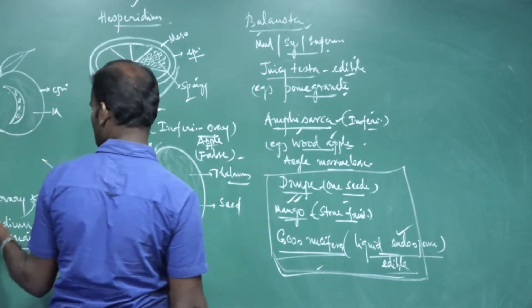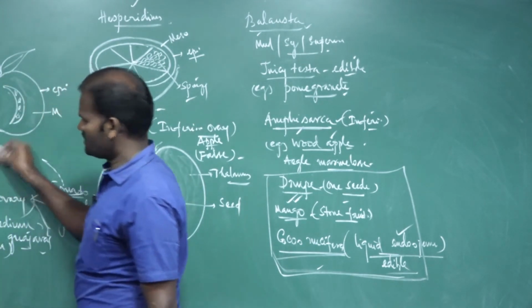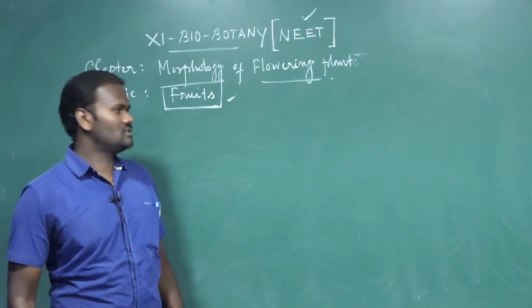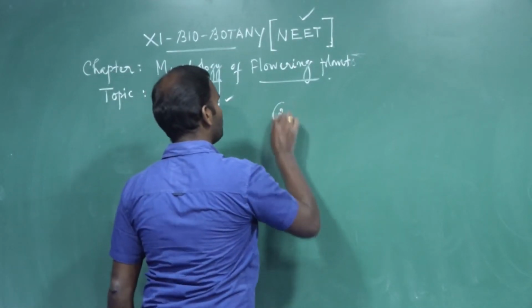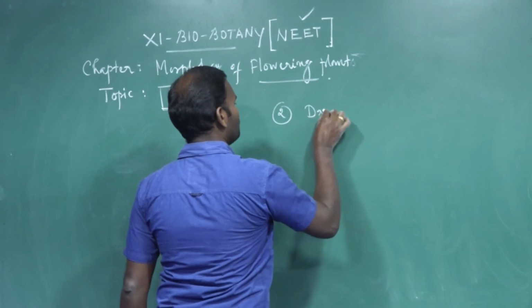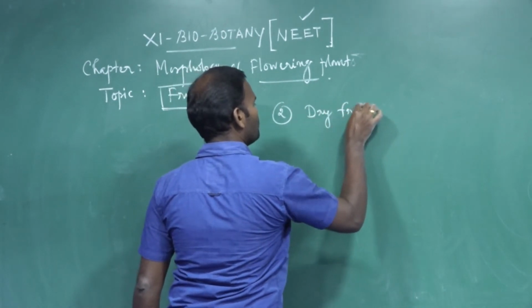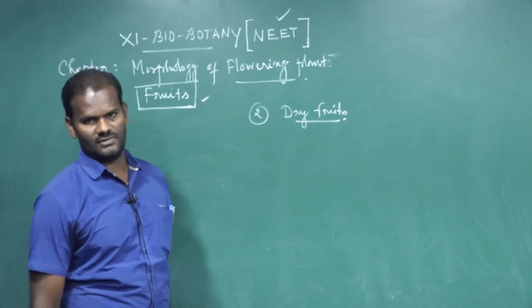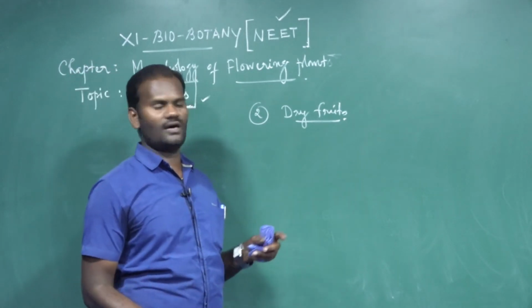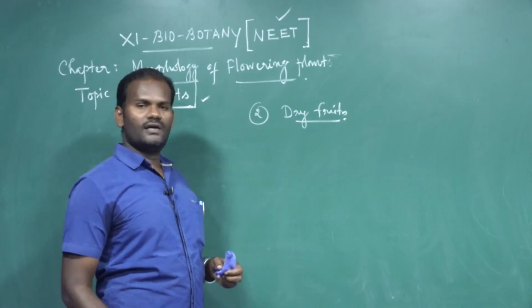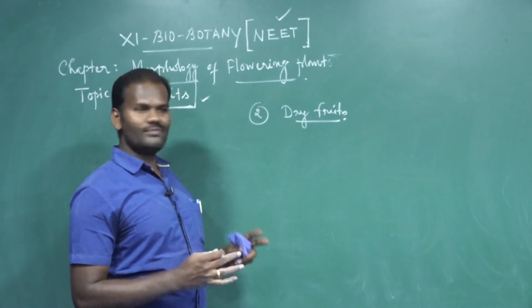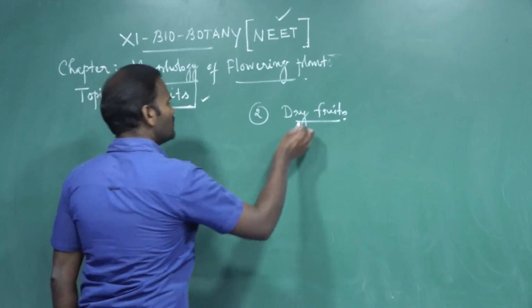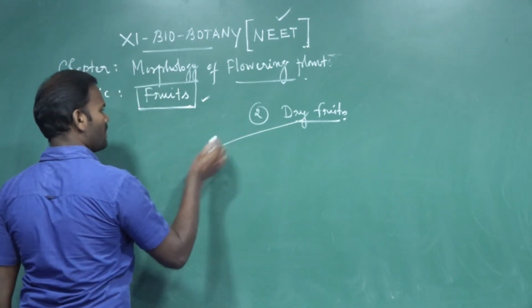Next, we are going to discuss simple dry fruits. The second one is simple dry fruits. The dry fruits are pericarp in dry condition. You know, the fruit wall is called pericarp, and it is in dry condition. Based on the nature of the pericarp, the dry fruits are classified into three types.